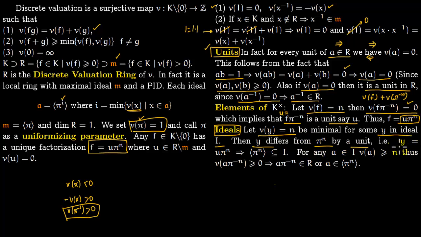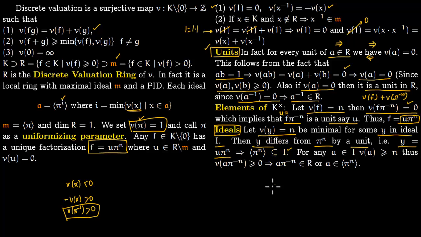So y you can write as u times pi to the n, because they have the same valuation, and just by this logic here it could be 0, so that would make it a unit. So they differ by a unit. So that means because y lies in the ideal I, this would imply y is u times pi to the n. This implies pi to the n lies within the ideal, and we will show it.